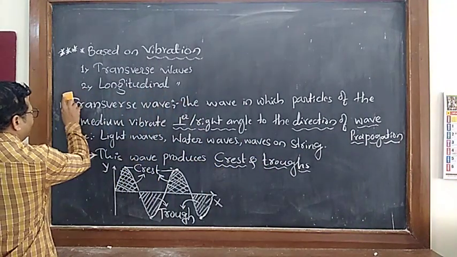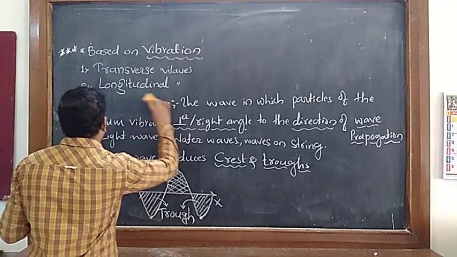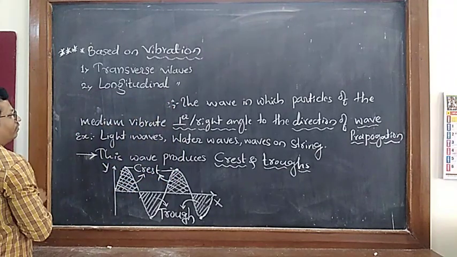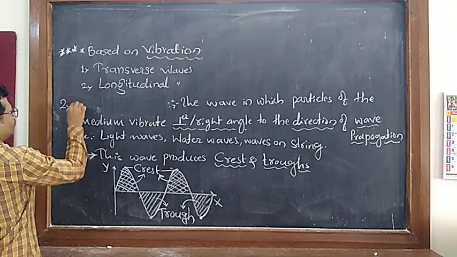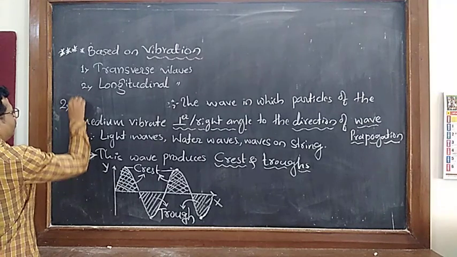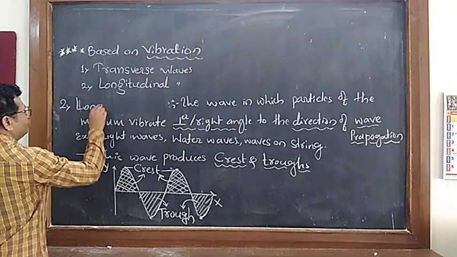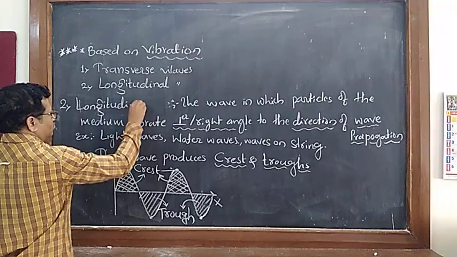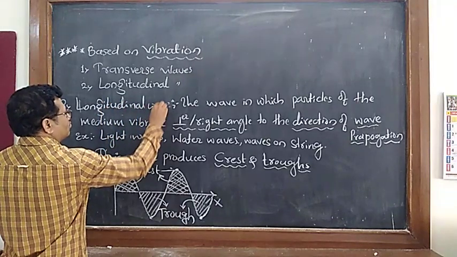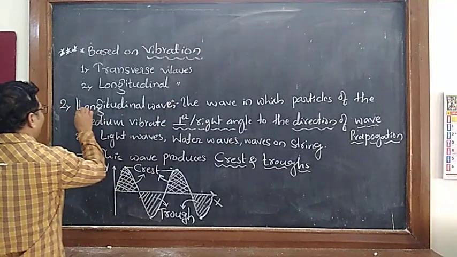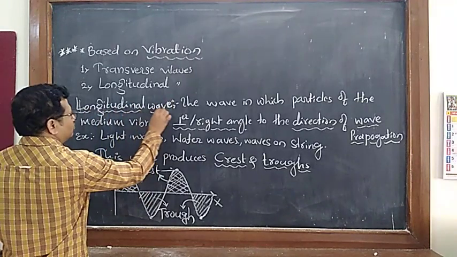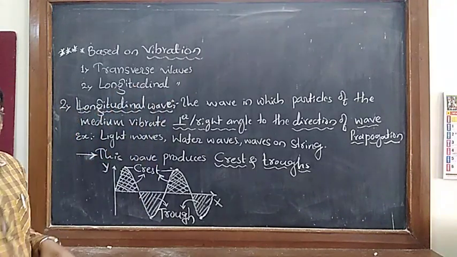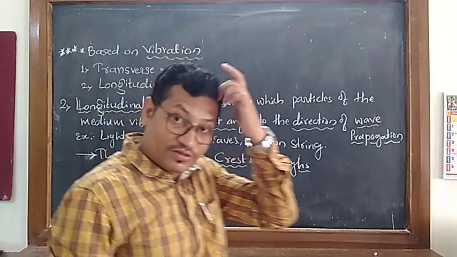So here I will remove transverse wave now, and I will write the second one, longitudinal wave.